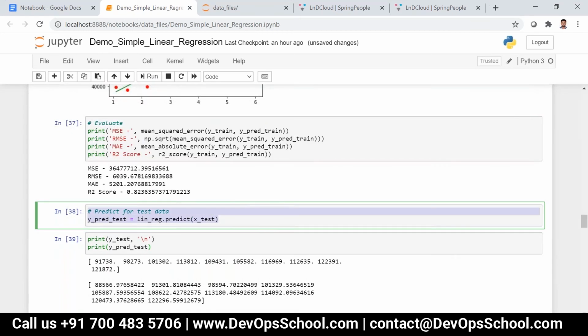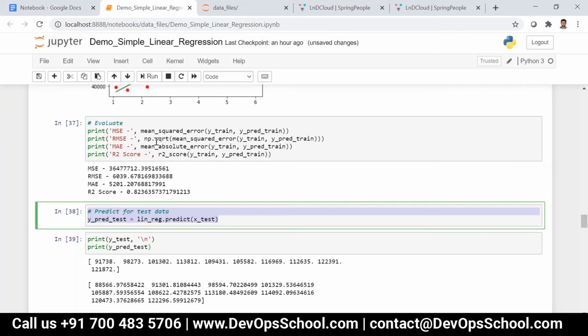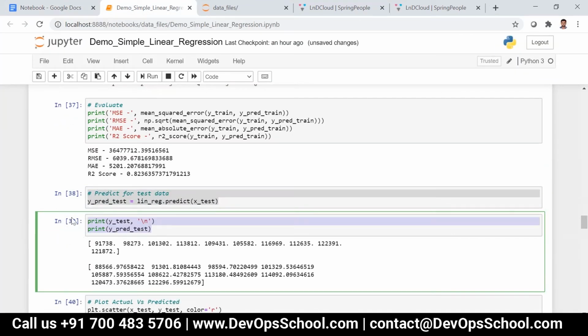So guys, clear, right, everyone? The predict for test data. So guys, any doubts in this?